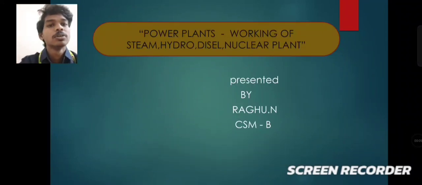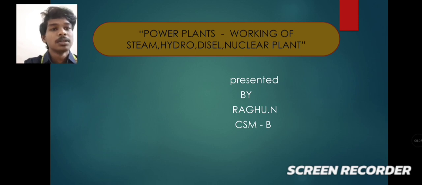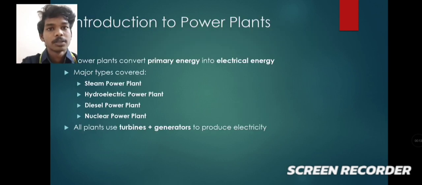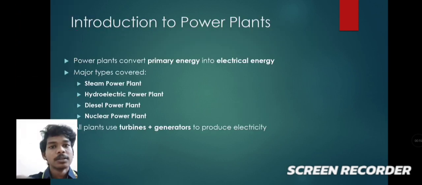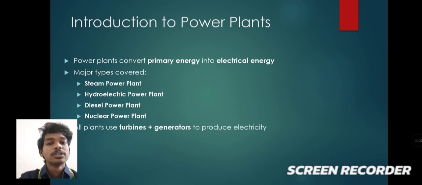I'm here to discuss the working of steam, hydro, diesel and nuclear power plants. Introduction to power plants: power plants convert primary energy into electrical energy. Here are the major types of power plants: steam power plant, hydroelectric power plant, diesel power plant, and nuclear power plant. All these power plants use turbines and generators to produce electricity.